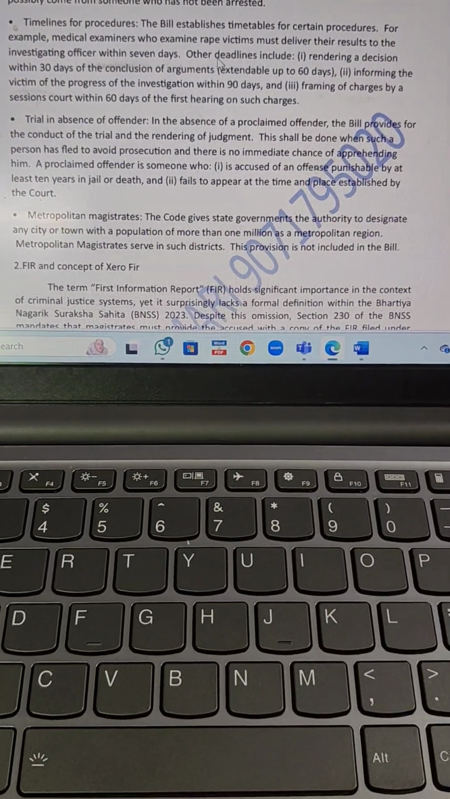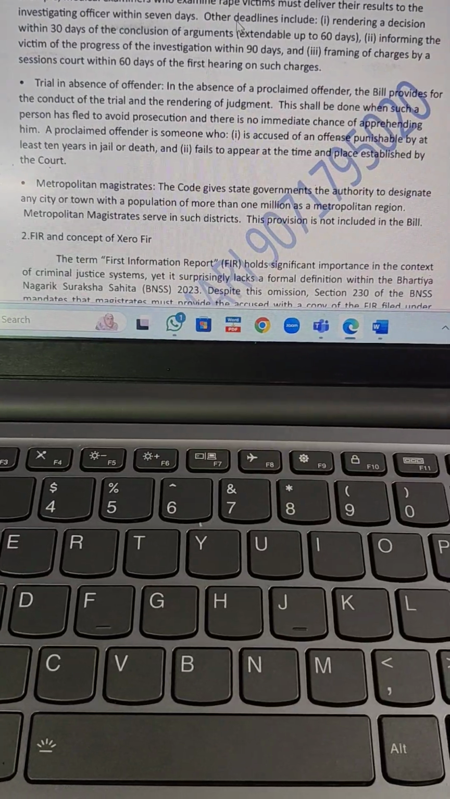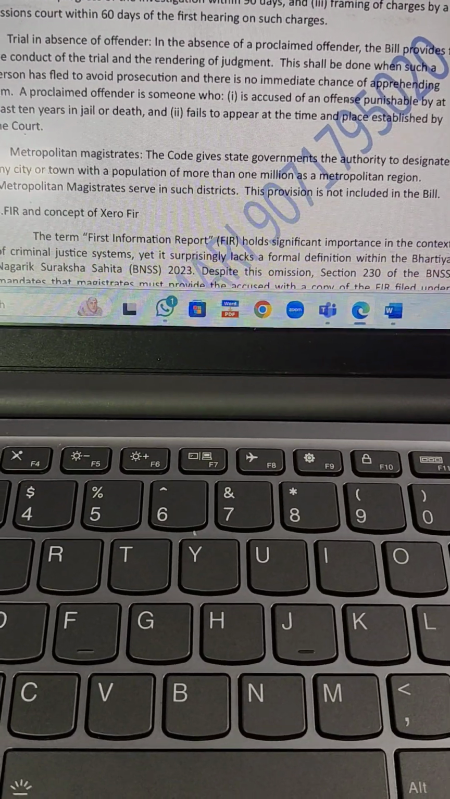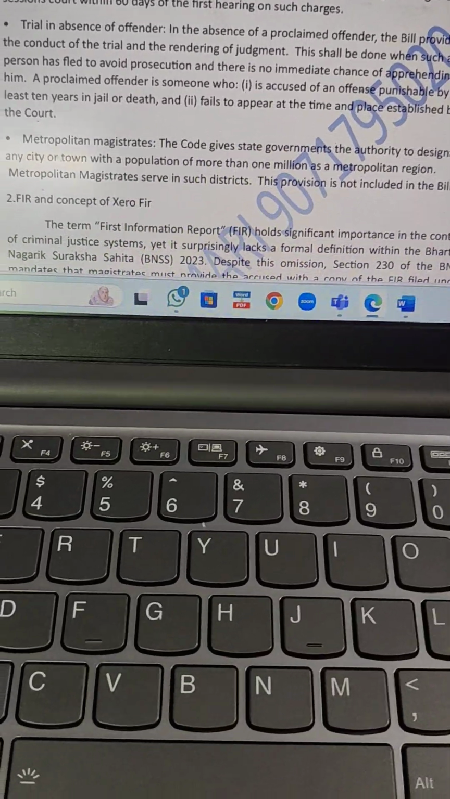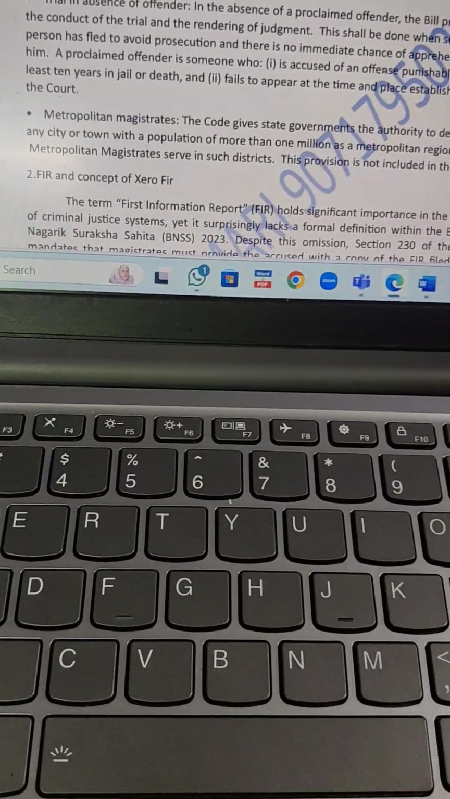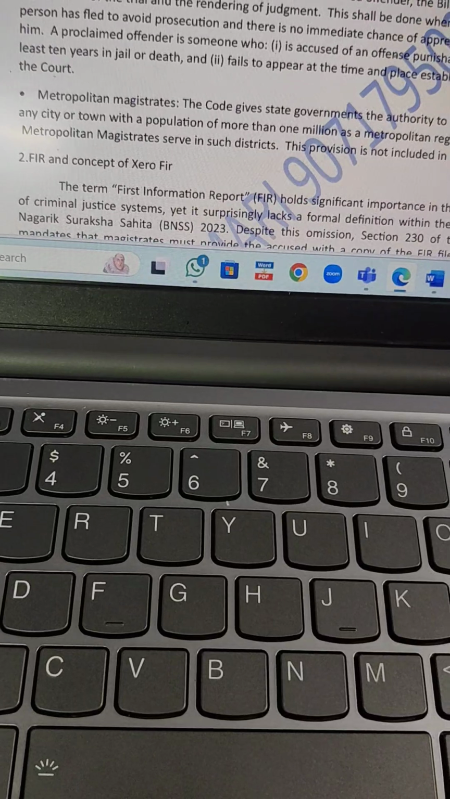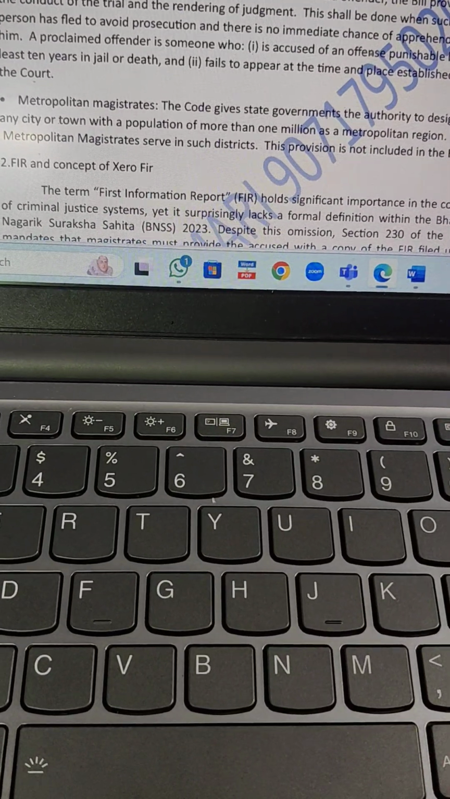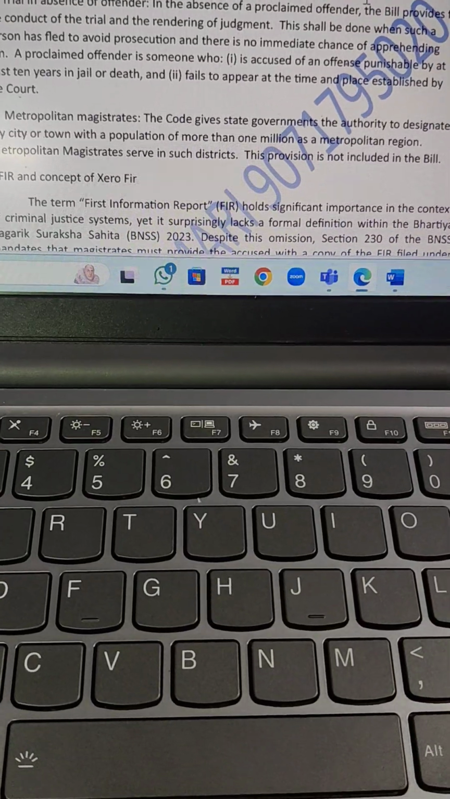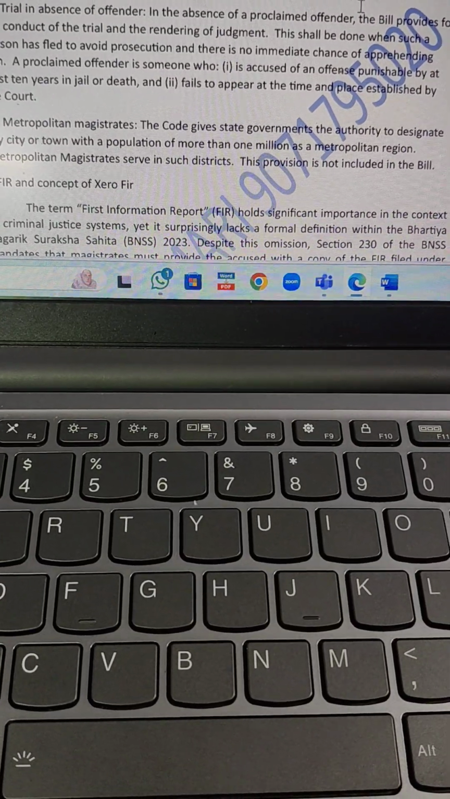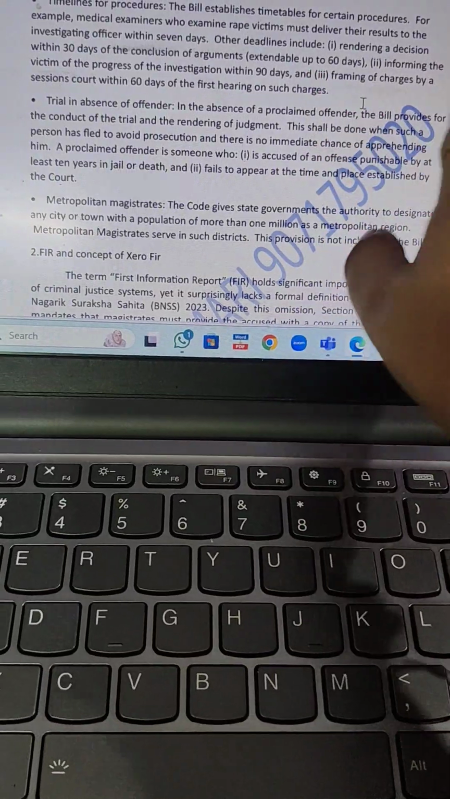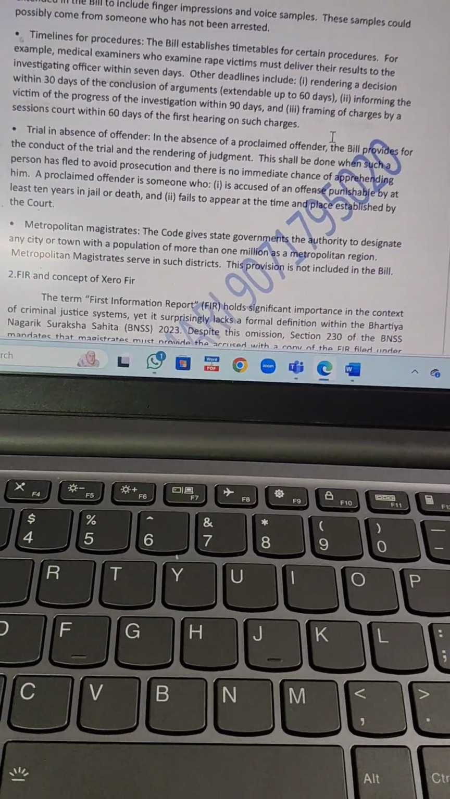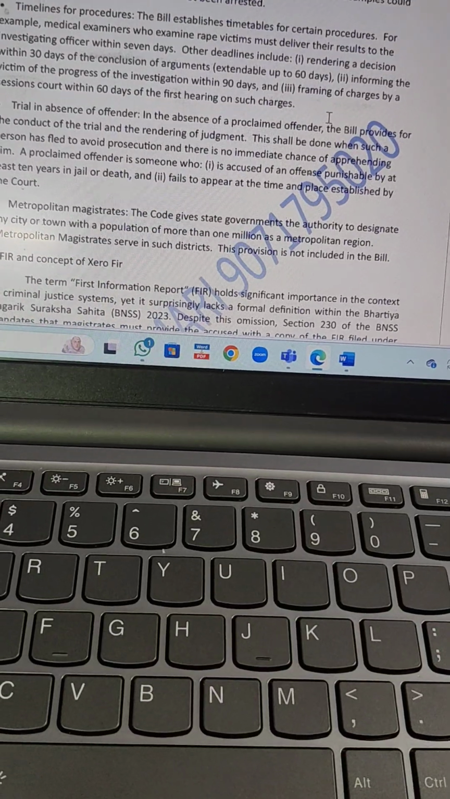What you are telling, I am not getting. Hello? After timeline for this. No, you can hear me? Yeah. So next paragraph is after timeline for procedure. Next paragraph is trial in absence of offender. Yeah. No, I'm dealing with that only currently. Okay. I am in timeline for procedure only.